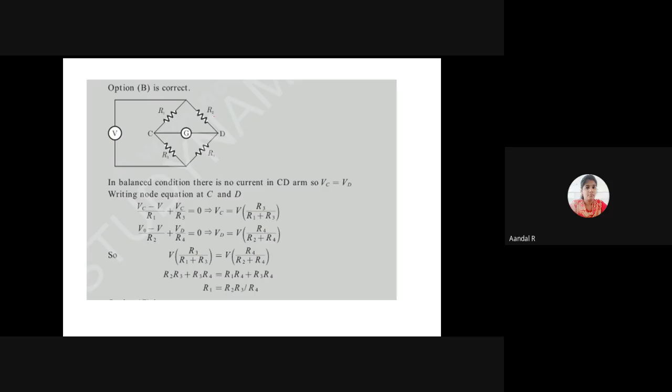From these two equations, VC equals V into R3 divided by R1 plus R3, and VD equals V into R4 divided by R2 plus R4.